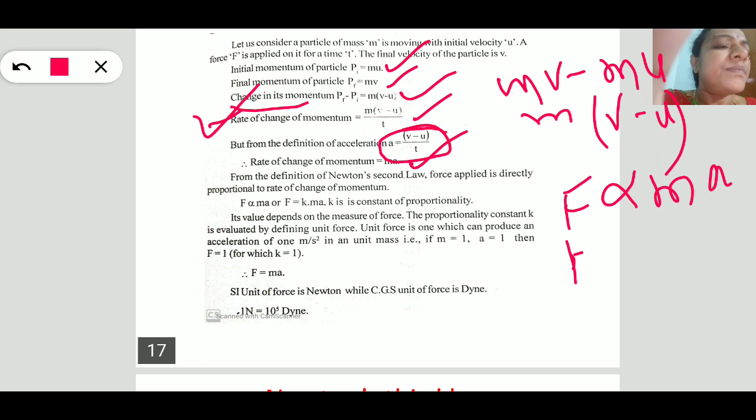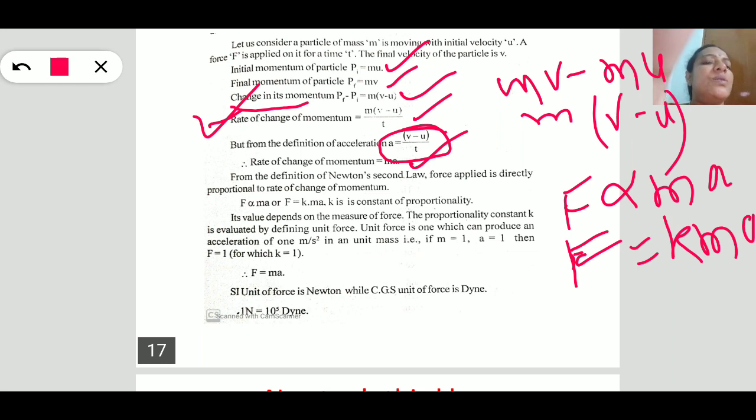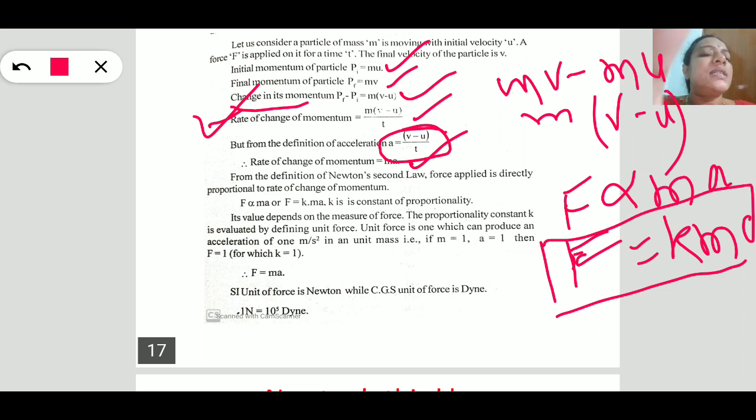To eliminate this proportionality, we put a constant, that is F equals kma. Here k is a constant of proportionality. Its value depends on the measurement of force. To define this k, unit force is 1 which can produce an acceleration of 1 meter per second square in a unit mass.